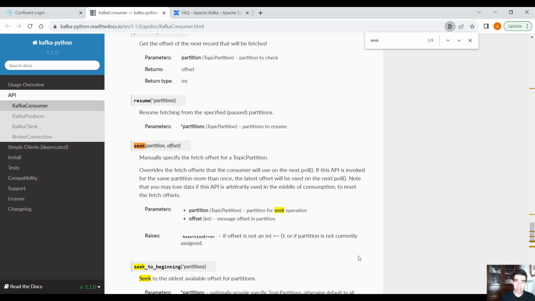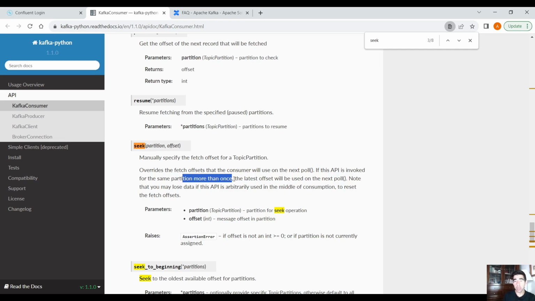And this is important when, for example, you have only one partition. You are going to lose data because the consumer will start from the offset that we specified in this seek function, but then as you can see, when it's invoked for the same partition more than once, then it starts reading data from the latest offset.